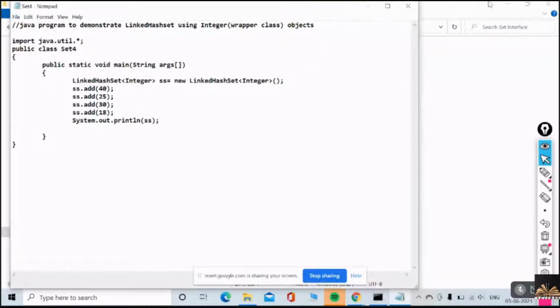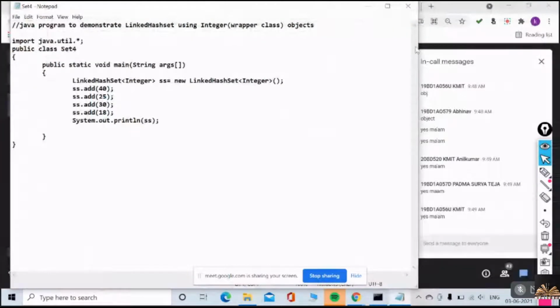Very good. Now we are discussing LinkedHashSet. So far, what class have we discussed? HashSet. Now it's time to discuss LinkedHashSet. What is the difference between LinkedHashSet and HashSet?